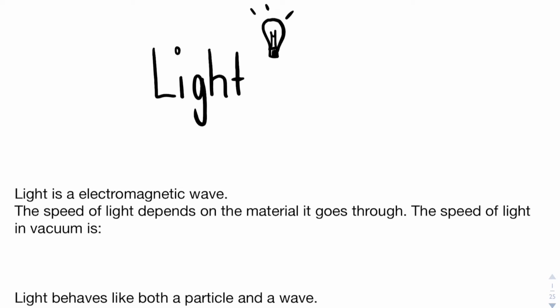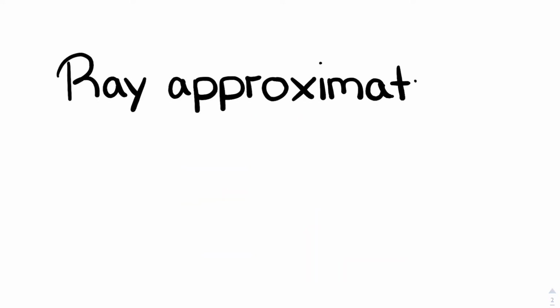Visible light is a part of the electromagnetic spectrum and is an electromagnetic wave. Therefore, it has the same speed as electromagnetic waves, 2.99 multiplied by 10 to the 8th power meters per second in vacuum. Light behaves like both a particle and a wave, and is, as we already mentioned, an electromagnetic wave. We may not see a visible light ray traveling, but we can follow its way by applying the following assumption, also called the ray approximation.